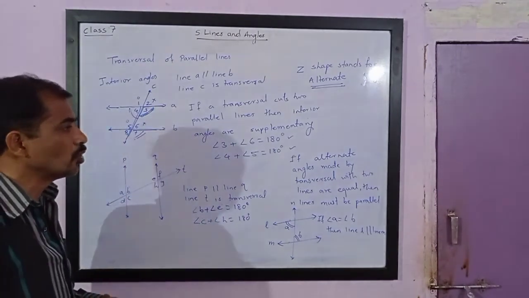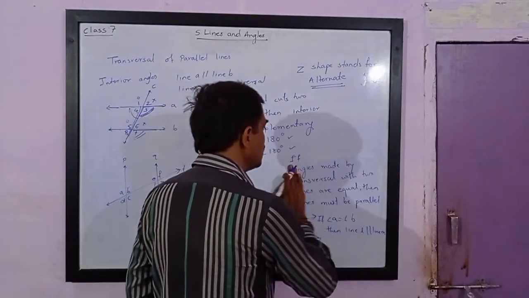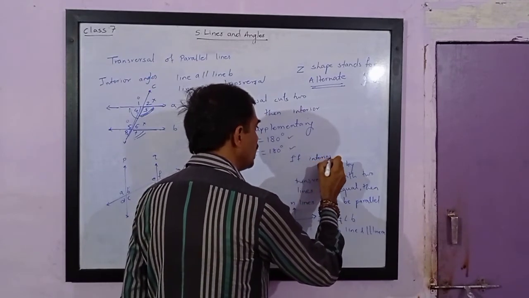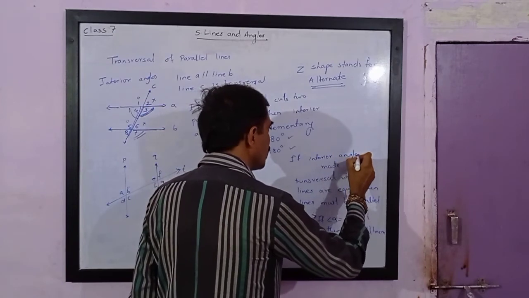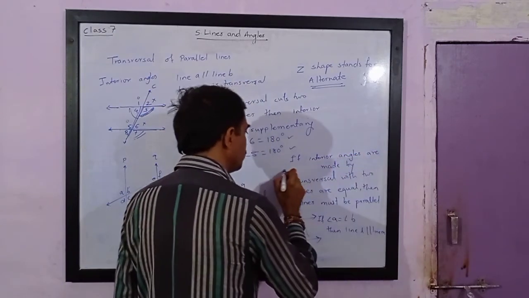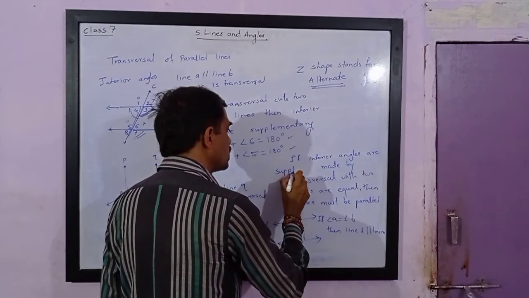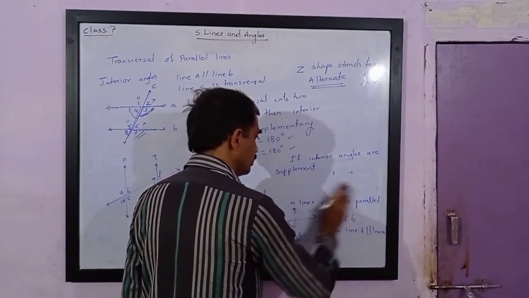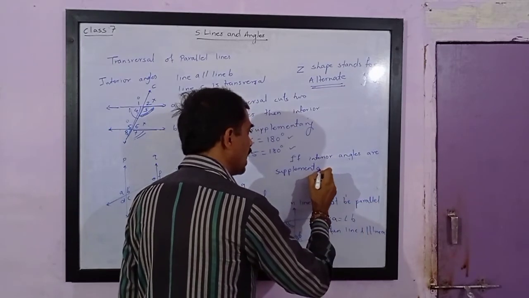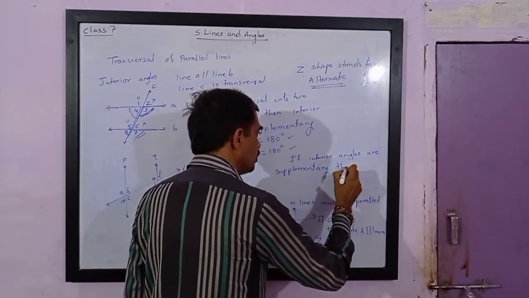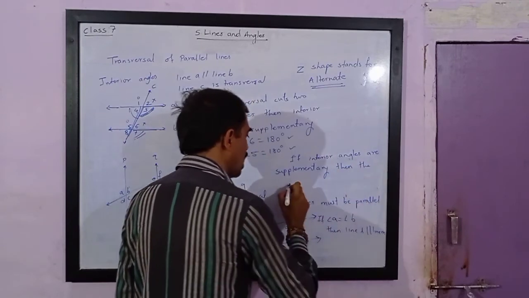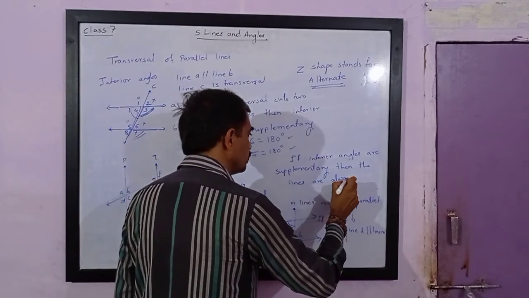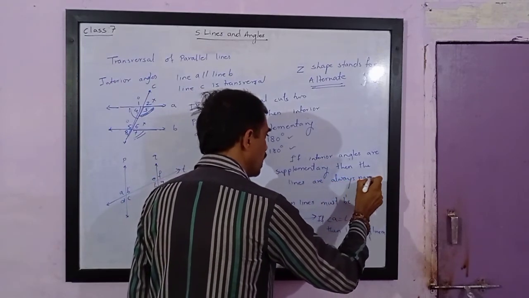The converse statement is also true. If interior angles are supplementary, then the lines are parallel. Then the lines are always parallel.